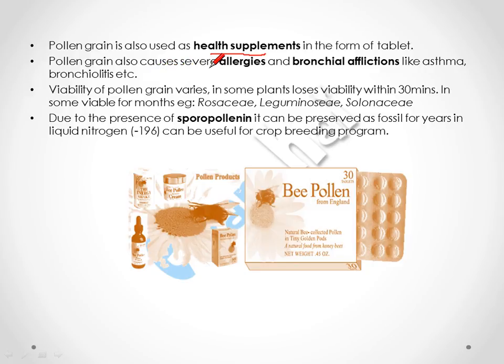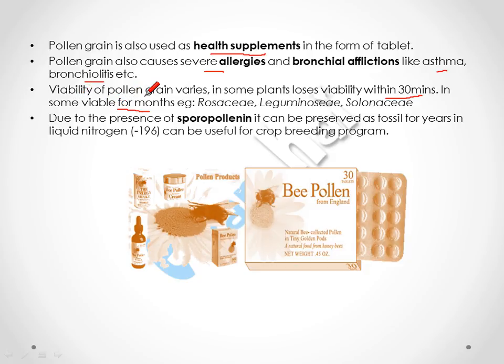Pollen grain also causes severe allergies when it comes in contact with the respiratory system, causing bronchial afflictions like asthma and bronchitis. Some pollen grains have a viability of 30 minutes, and in some it is viable for months. It depends on the plant.